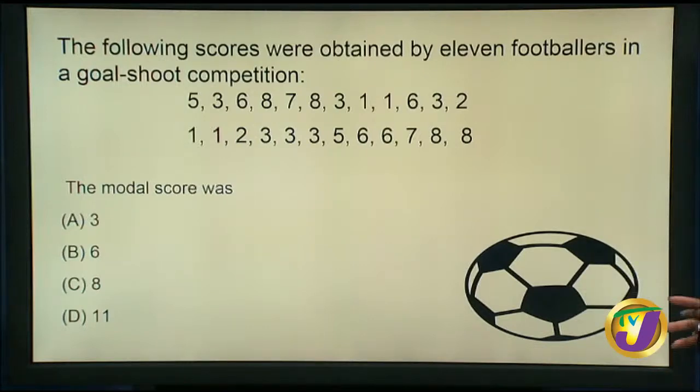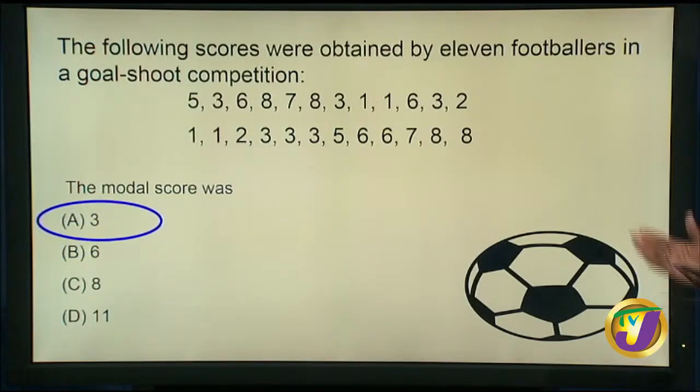I mean, you may pick 8. So we could have said C, 8. We could have said B, 6. We could have also said A, but now in looking at it, we realize that it's definitely A. So the best thing to do when you get a set of data, if it is possible, which most times you're not getting a lot of data, is just organize it in either ascending order or descending order. It really makes it easier to look at and easier to pick out your modal value.